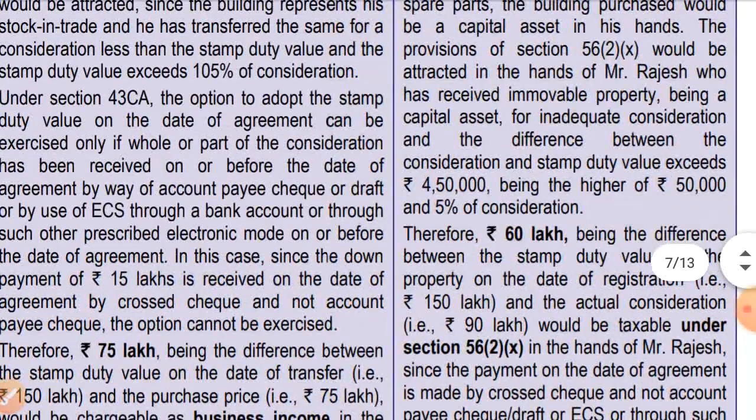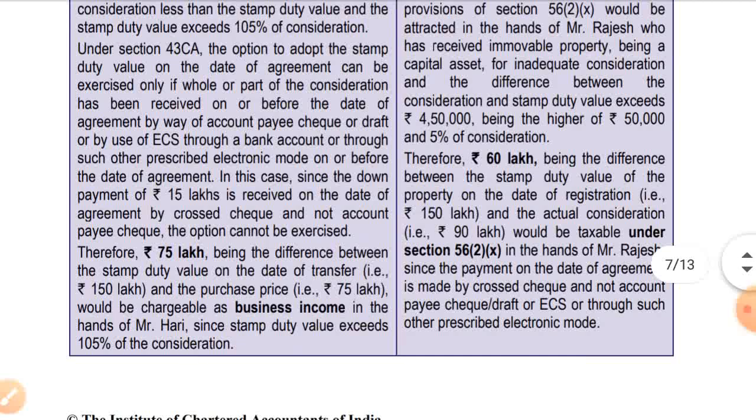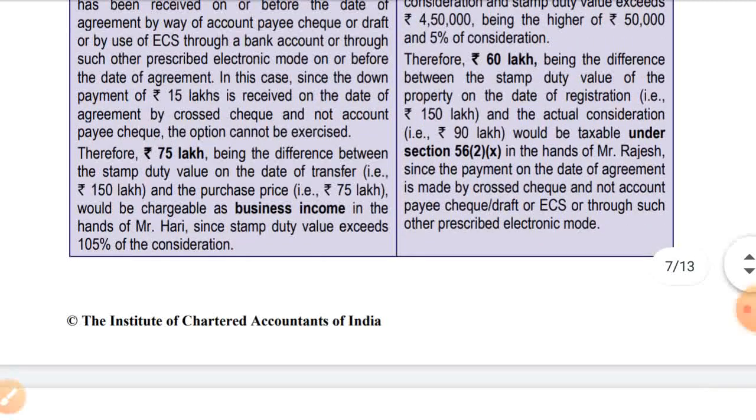Okay, next, therefore 60 lakhs, being the difference between the stamp duty value of the property on the date of registration, that is 150 lakhs, and the actual consideration, that is 90 lakhs, would be taxable under section 56(2)(x) in the hands of Mr. Rajesh, since the payment on the date of agreement is made by a crossed cheque and not by an account payee cheque, draft, or ECS, or through such other prescribed electronic mode.